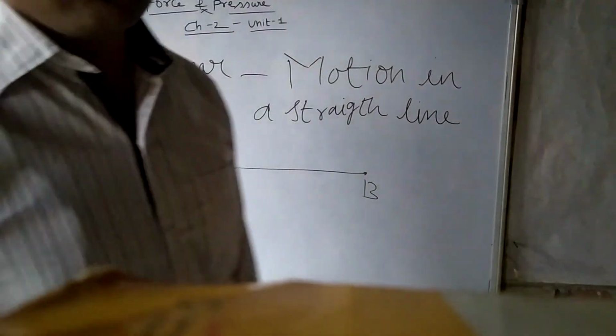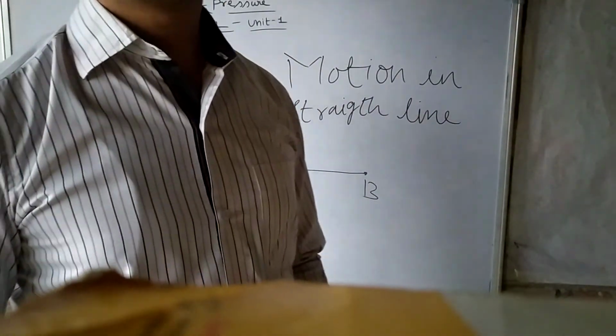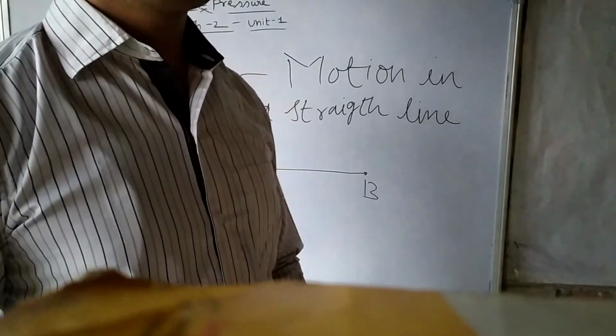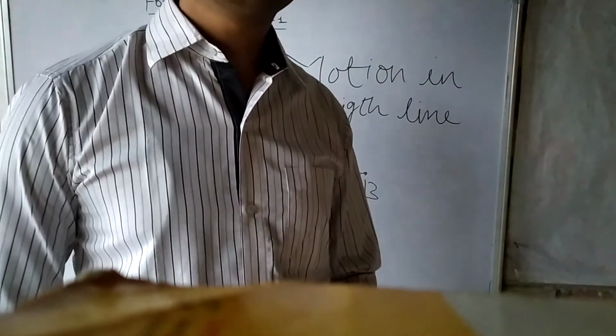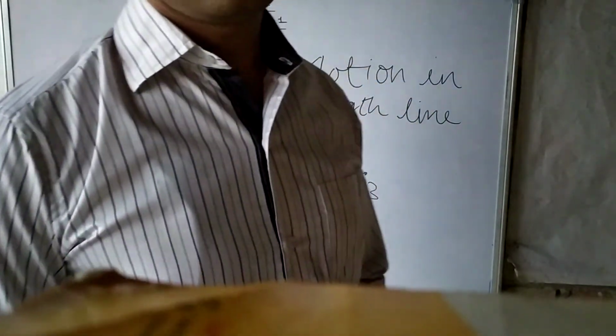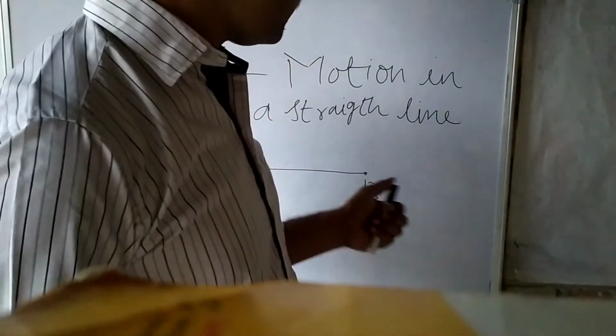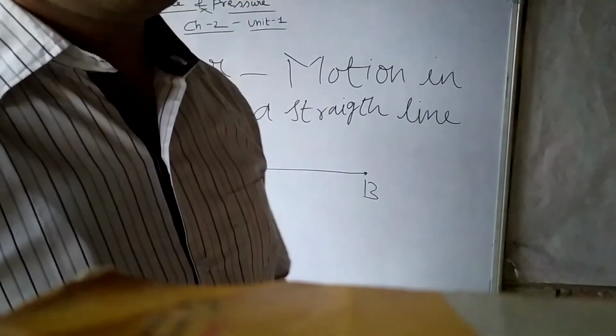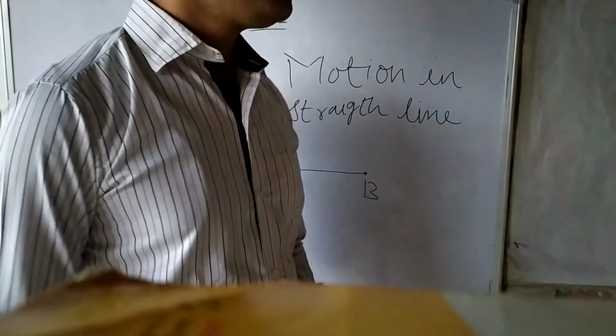Motion in a straight line. We know that a body is moving towards west, towards east, towards north or towards south, but we know the specific direction and the body will always be on a straight path. Understand?